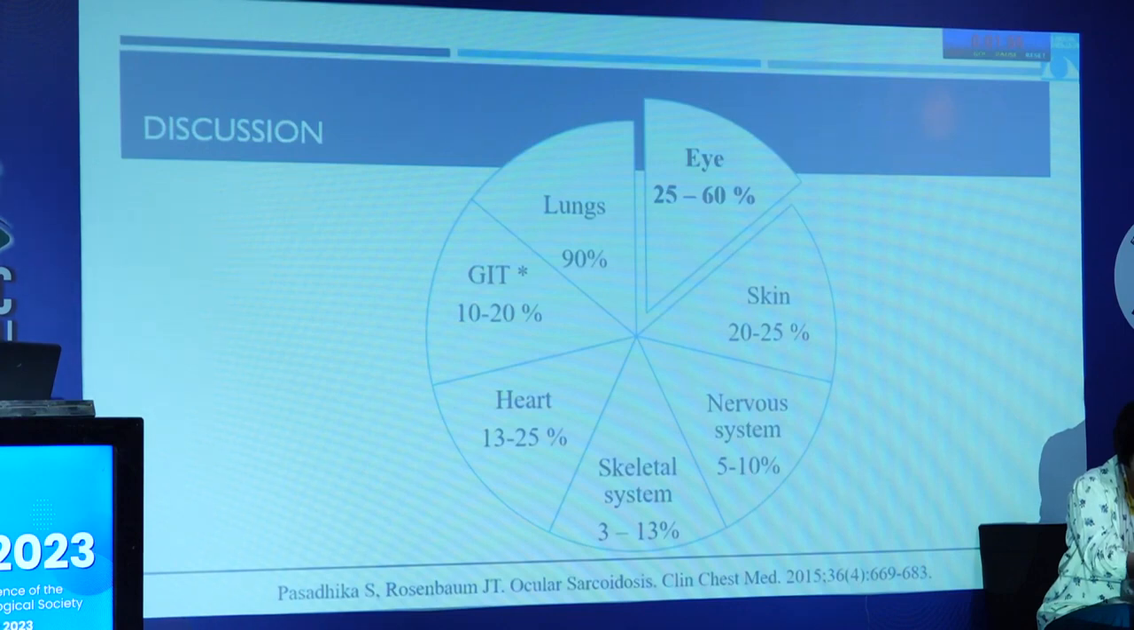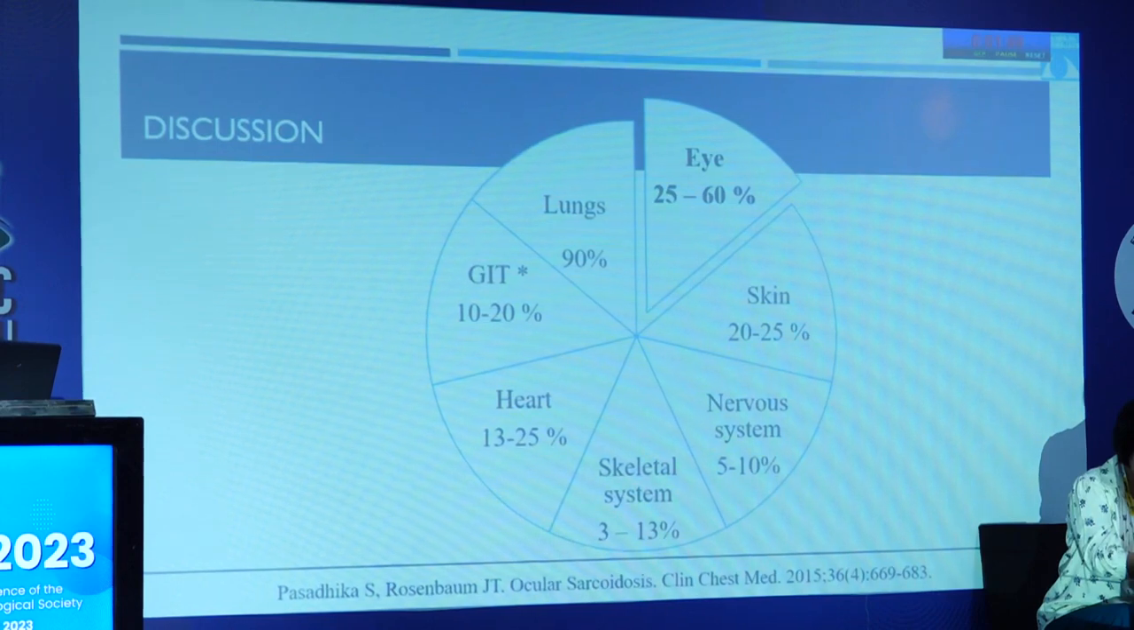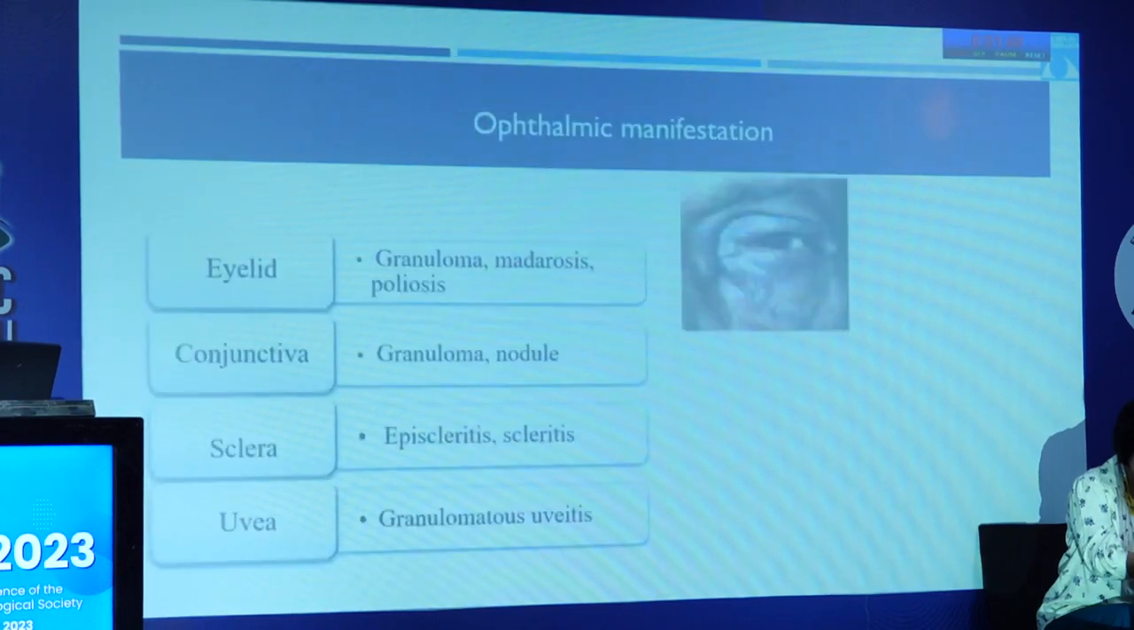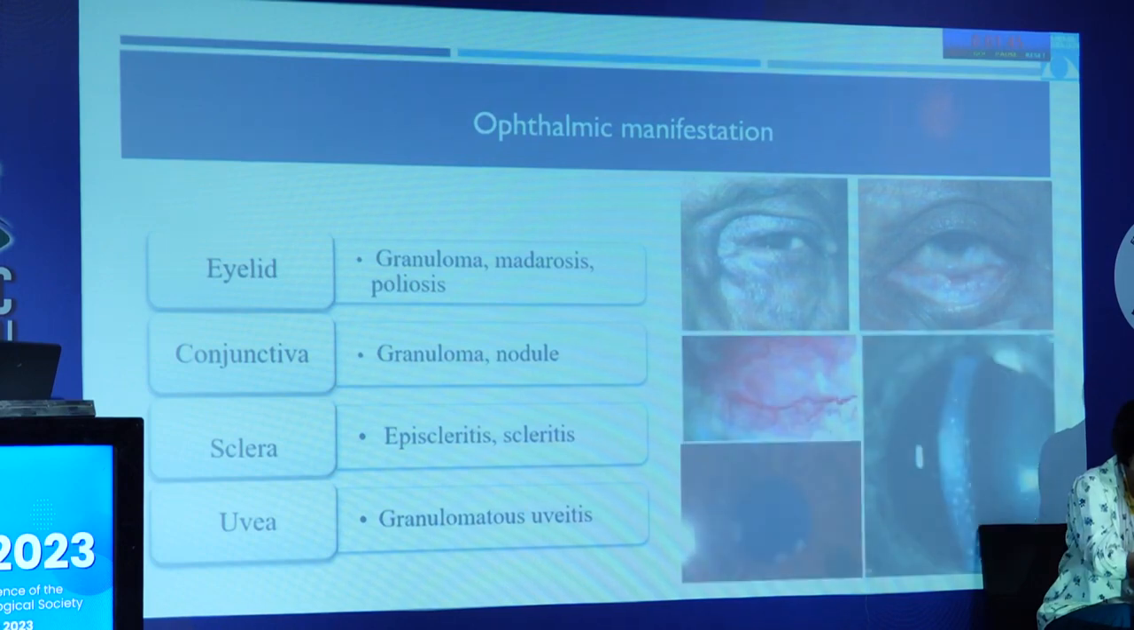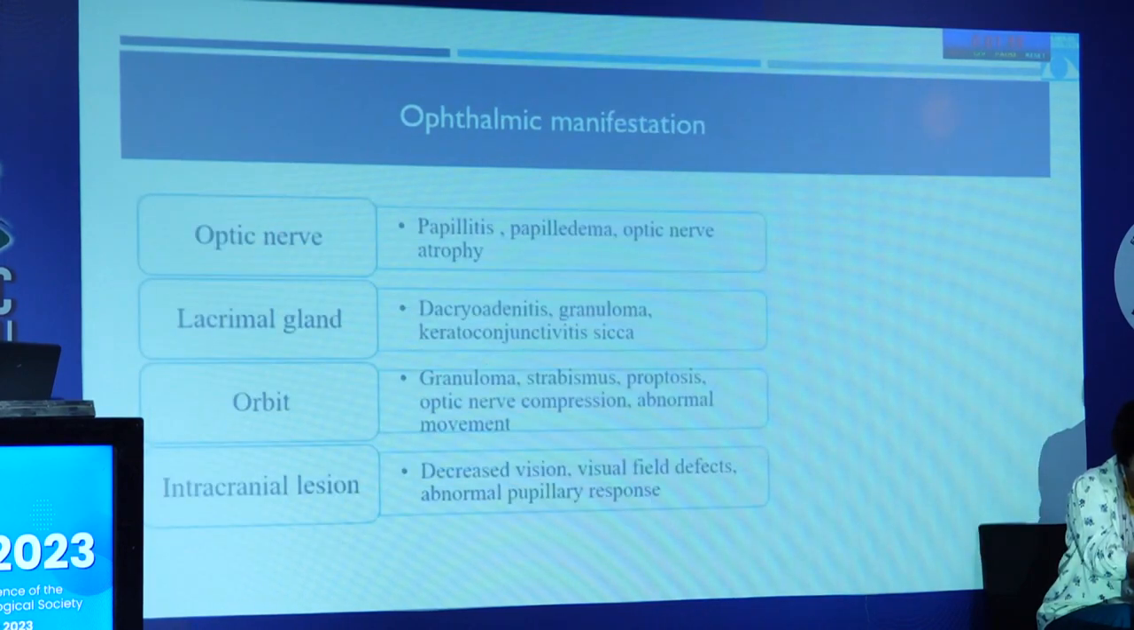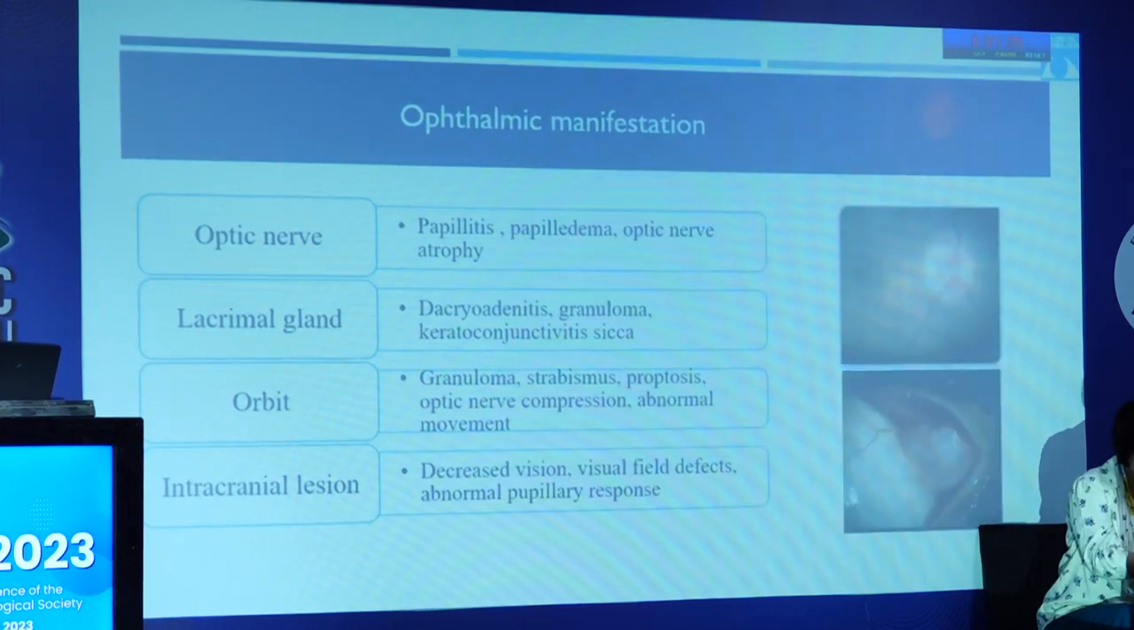So sarcoidosis affects the lungs. Eye is seen to be involved in 25 to 60 percent, and most often they say that eye involvement occurs secondary to a systemic sarcoidosis. So when we see the ophthalmic manifestations, it can involve any part of the eye. Starting from the eyelids, it can involve the sclera as well as the optic nerve in the form of neurosarcoidosis, orbit, and even intracranial involvement can occur.